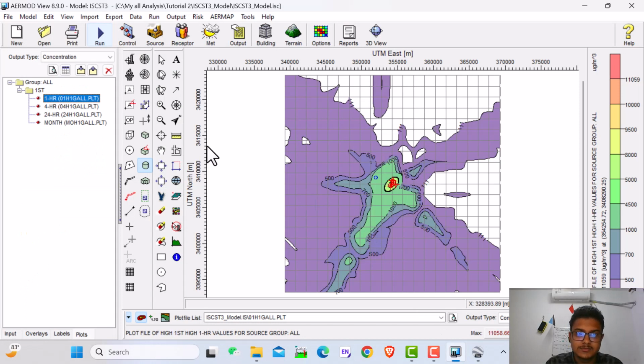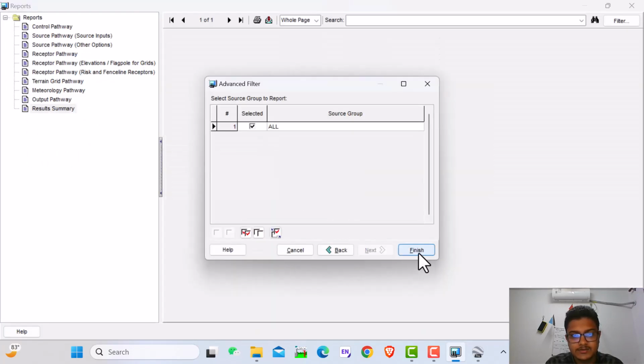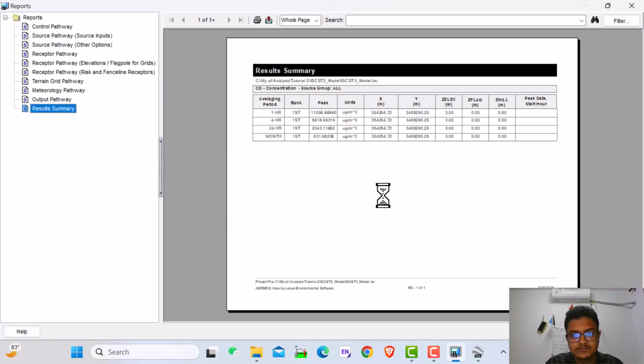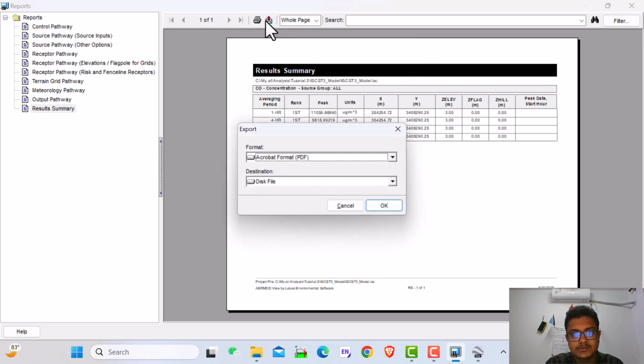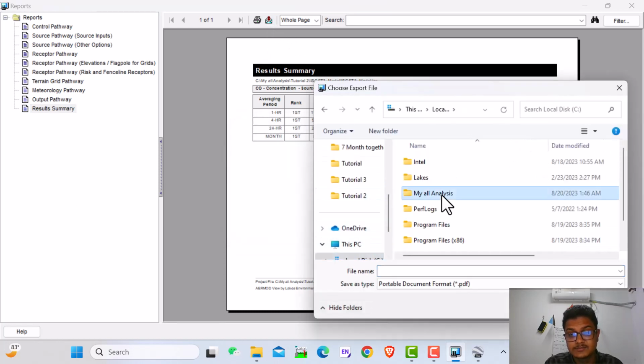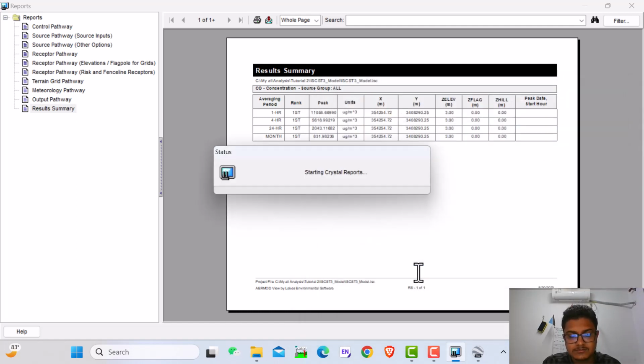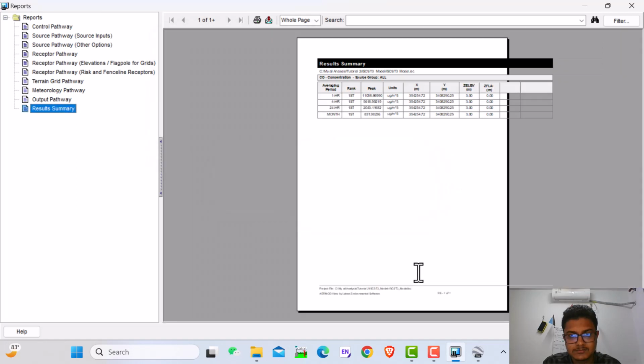And if you want, you can save the report here, the result summary, then next, then finish. Here we see the peak value and the rank, everything. We can save this value as a PDF here.